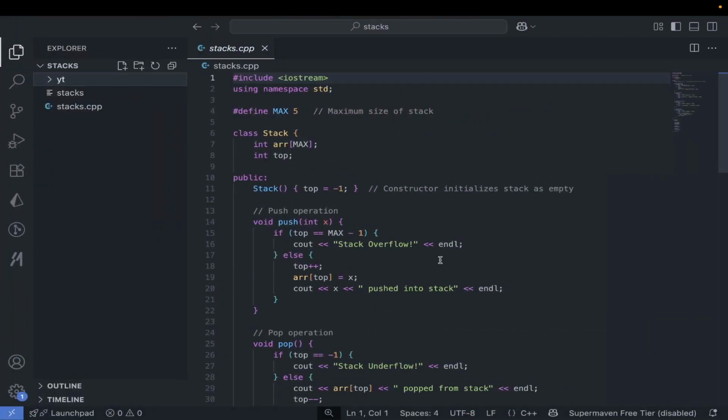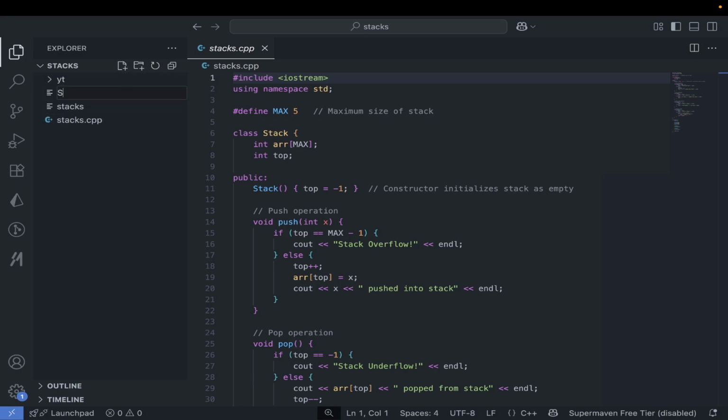So yeah, in the last video we discussed stacks. We have seen the real world scenarios in the last video. We implemented stacks without using any standard template library, which is in short known as STL. Today we will do the stack implementation using STL. You can say STL, or we will include stack as a container adapter.